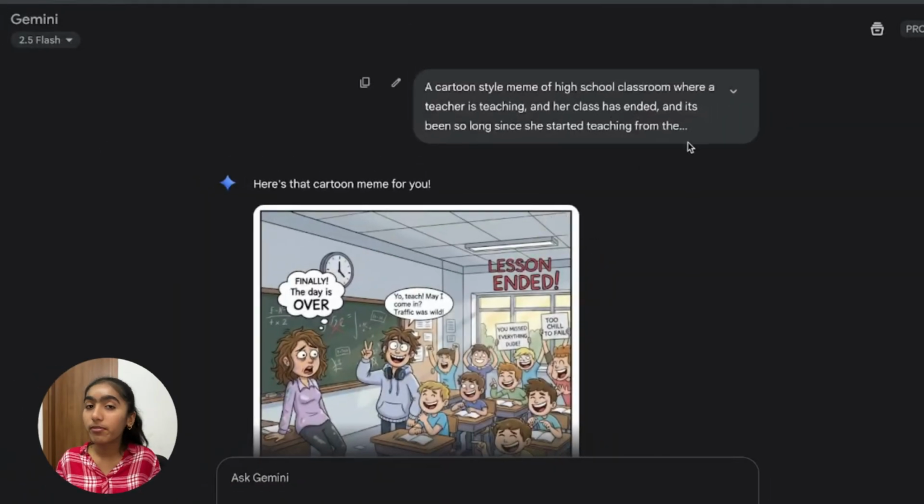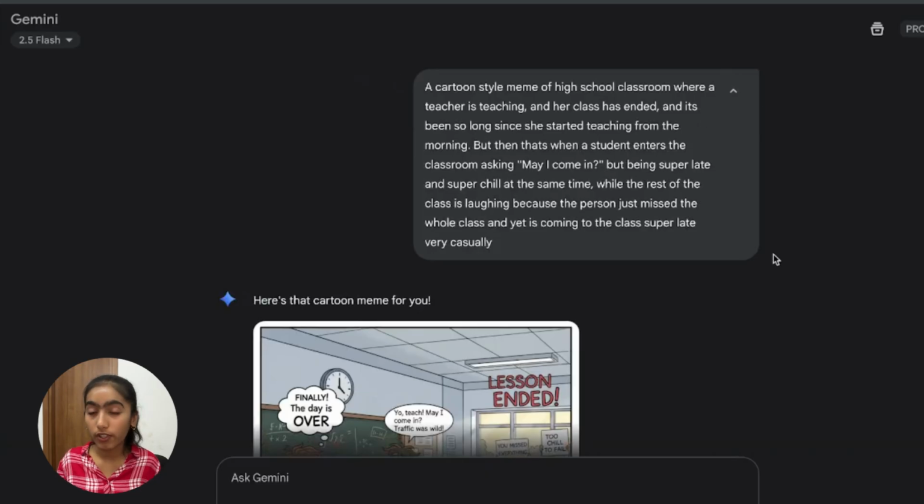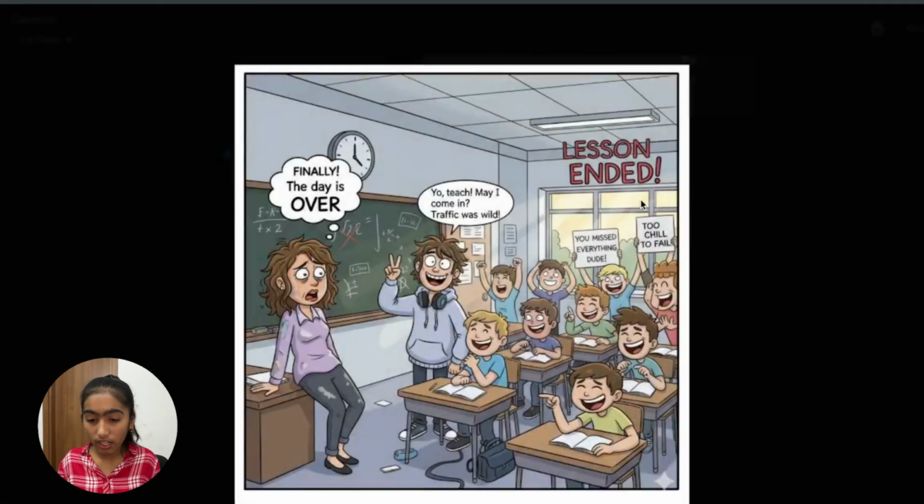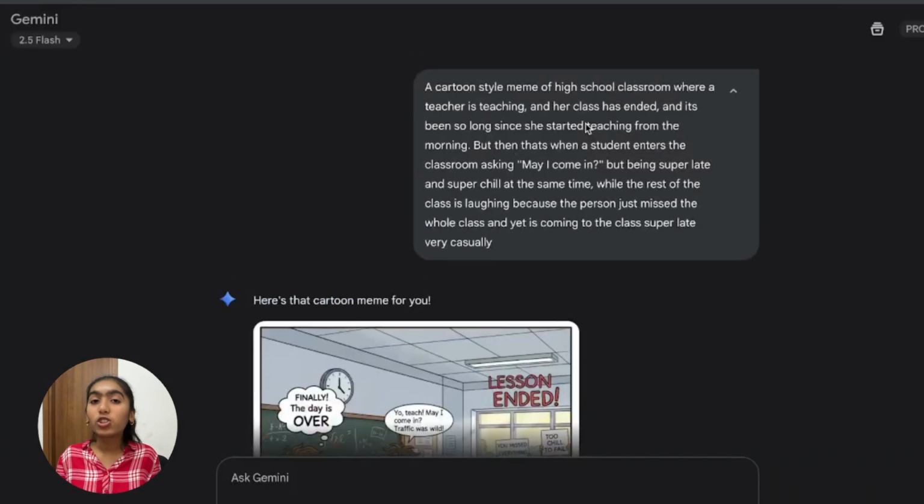Or like how I said before, you can also create inside jokes for your class, your friends and all of that. So again, a cartoon style meme of high school classroom where a teacher is teaching and a class has ended, and a student comes in asking me, I come in. Basically, I'm sure you can understand it by the image. The class is over, yet one student just comes in asking me, I come in, and being so late. So like, yeah, it's a meme, right? So basically, you can use AI to generate inside jokes or random memes or just craft random funny stuff.